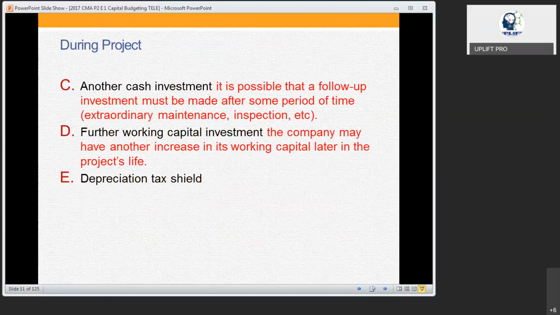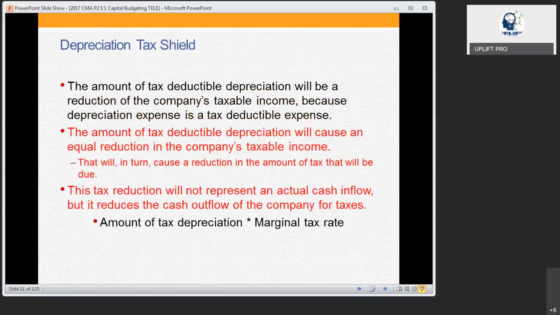And whatever the operation cost during that, if any maintenance is required, any specific raw material is required, any special spare parts to be purchased for that, those have to be considered. And as we discussed, the working capital has to be considered, and for the capital budgeting decision, we always take the depreciation tax shield. What is a depreciation tax shield? We already studied in detail.